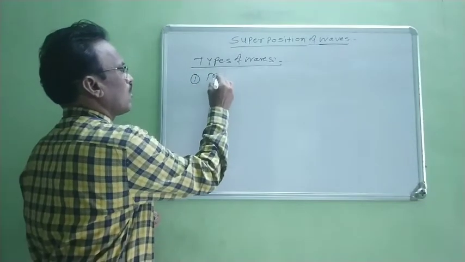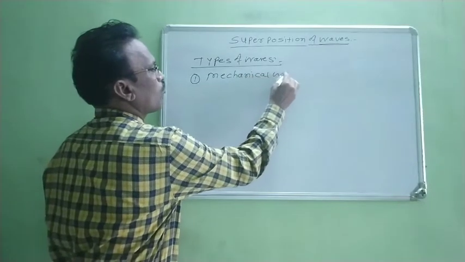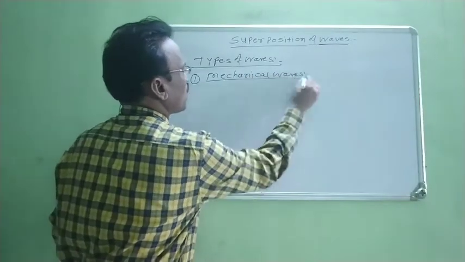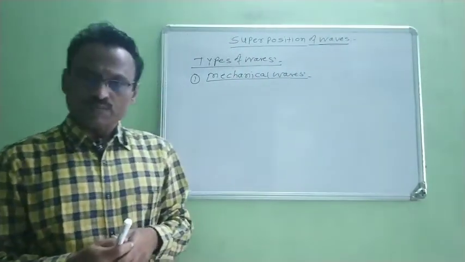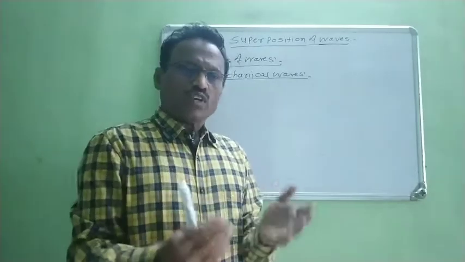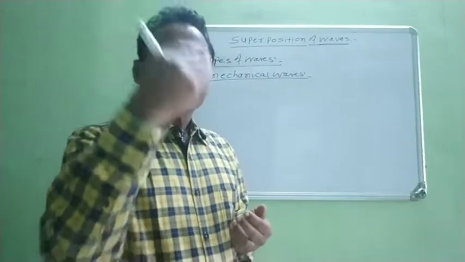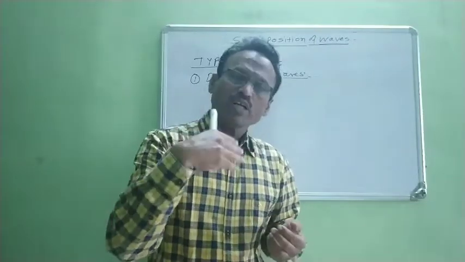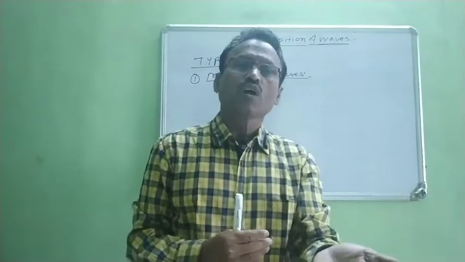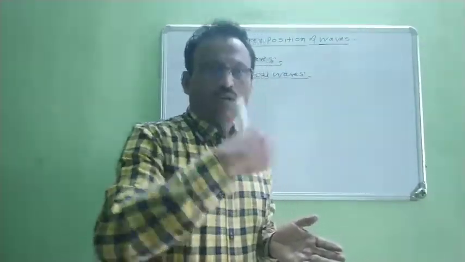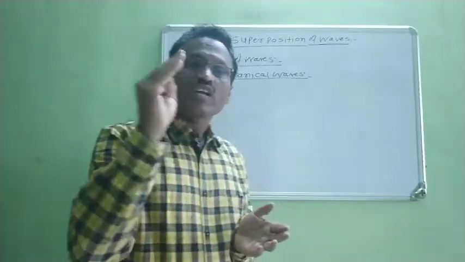We consider the first type of wave. It is known as mechanical waves. The first type of wave is a mechanical wave. Now we consider sound waves. Some sound is produced by me and the same sound is heard by you. Between you and me there is one medium, and this medium is air. When some sound is produced by me, the same sound is heard by you, which means the sound travels between you and me, and this travel is due to the presence of the air medium.